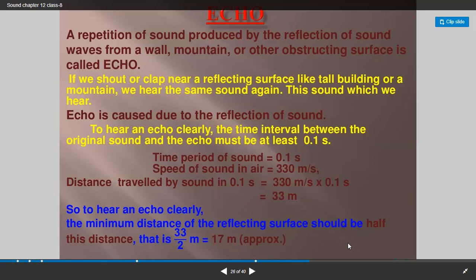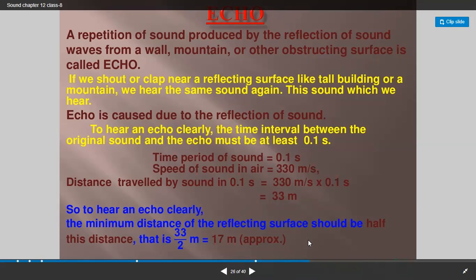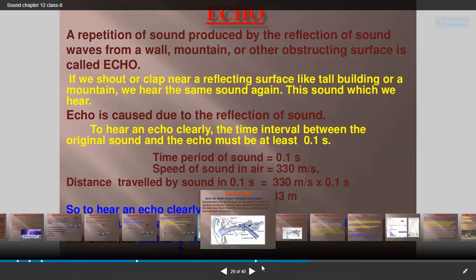Okay, so that obstacle, or maybe that wall or mountain or any obstacle, the distance between that obstacle and the sound should be the minimum distance of the reflecting surface. It should be half of the distance, that is 33 by 2 meter, that is 17 meter approximately.